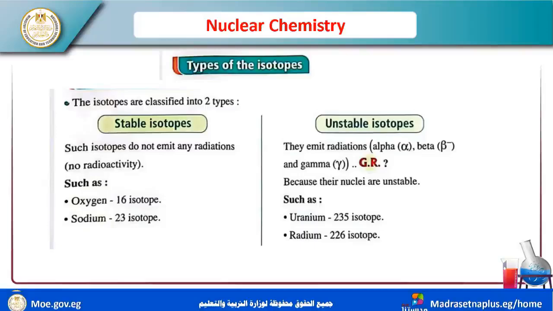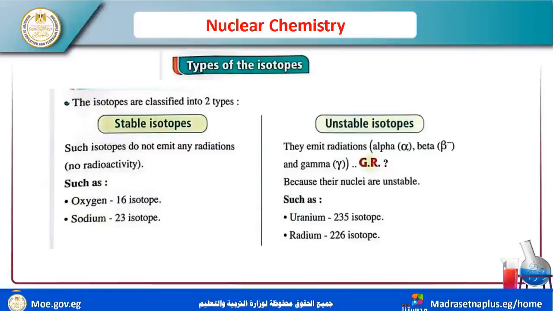I want to know the types of isotopes. I have two types: stable isotopes or unstable isotopes. Stable isotopes don't emit any radiation. Okay, I repeat it again: if an isotope doesn't emit any radiation, it is stable because its structure is stable. It is not changing in its structure.